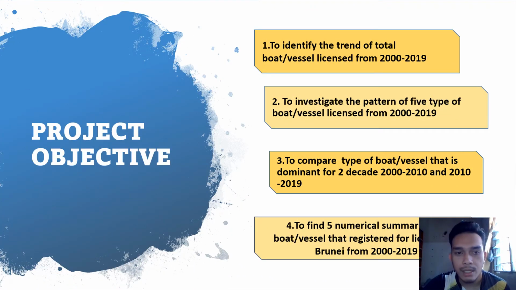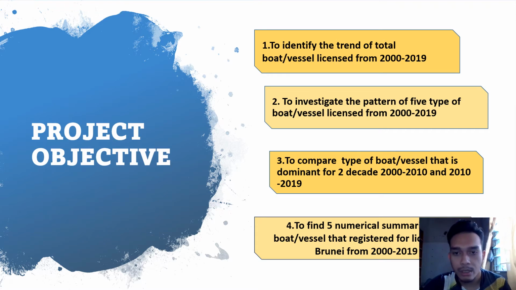The next slide is where I will explain about our project objectives. In our project, we have four objectives that we find out. Objective number one is to identify the trend of total boat or vessel license from the year 2000 to 2019. And the second one is to investigate the pattern of 5 types of boat or vessel license from 2000 to 2019.